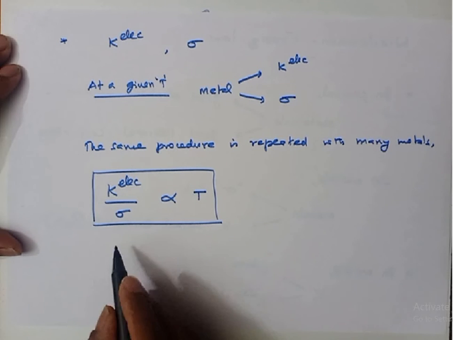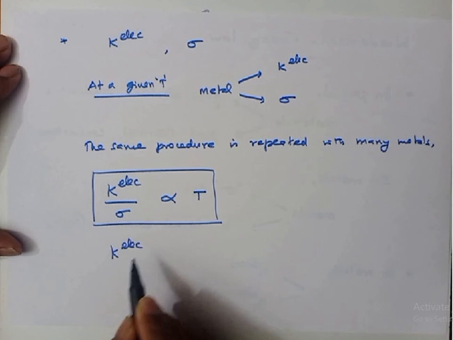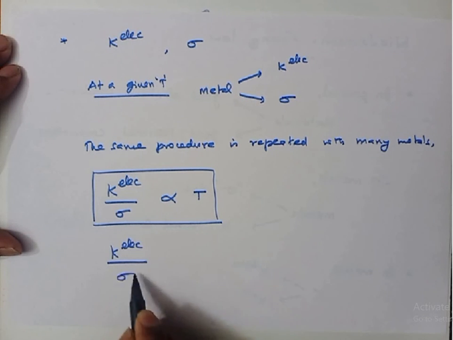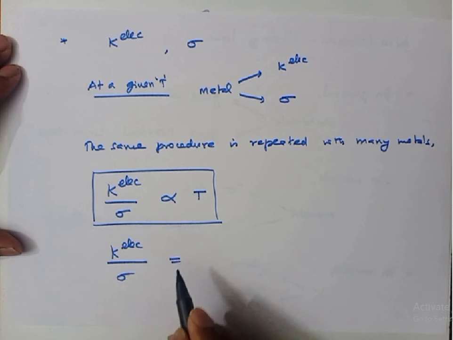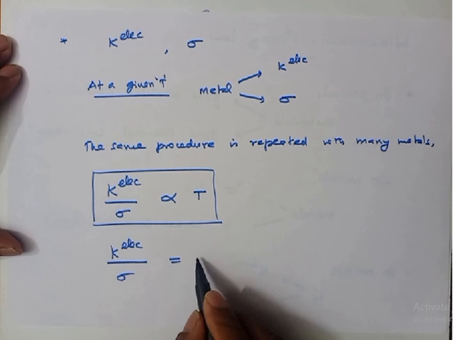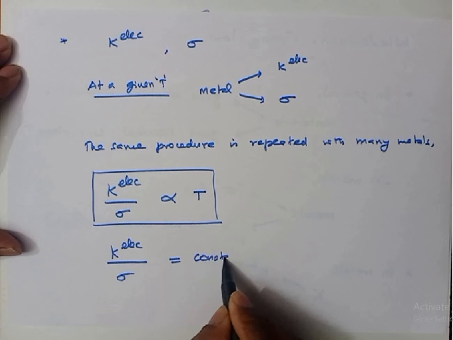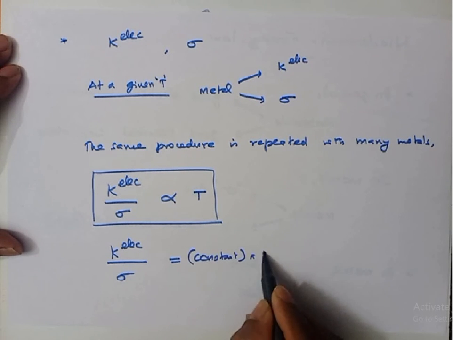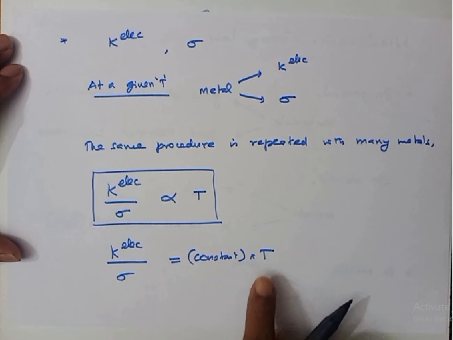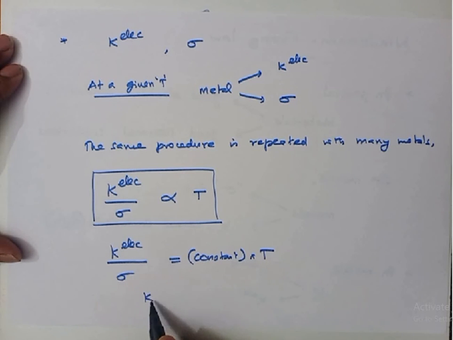If I equate this thermal conductivity over electrical conductivity, we should introduce a constant. You'll get a constant times temperature. If I bring the temperature to this side, we can find out this constant.